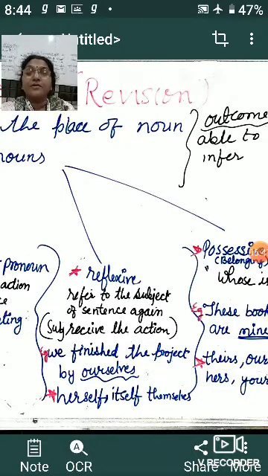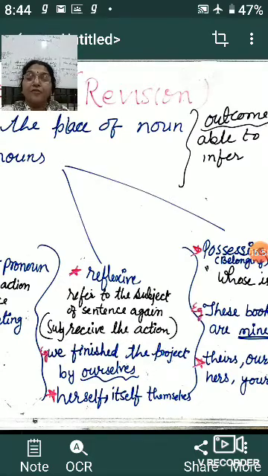Here it is the subject which receives the action. That is what I have written. Subject receives the action. For example, we finish the project by ourselves.